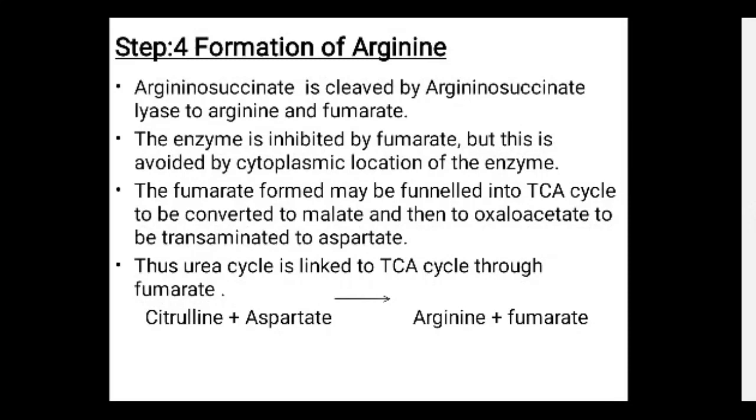The fumarate formed may be funneled into the TCA cycle to be converted to the malate and then to oxaloacetate, to be transaminated to the aspartate. So here you can see the urea cycle is linked to which cycle? Linked to the TCA cycle, through the fumarate. So it is called the urea bicycle. Here what happened? Citrulline plus aspartate forming the arginine plus fumarate.